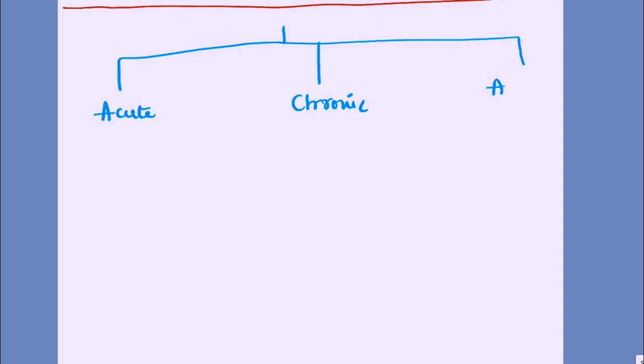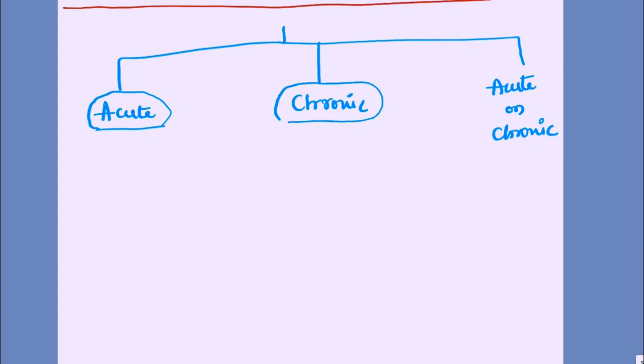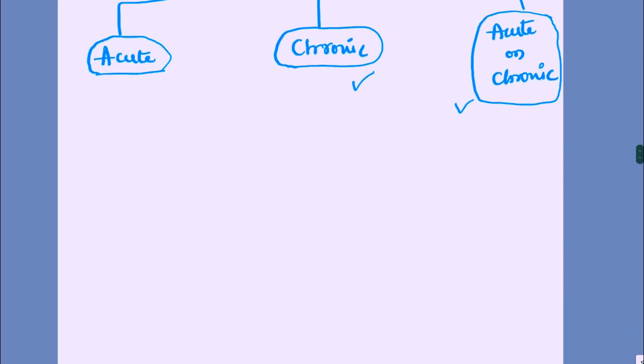So the scenario for the history station could be either an acute history, or a chronic history, or an acute on chronic history. So it can be either one of these. If it is an acute history, you need to focus more on history of present illness, and if it is a chronic history, you need to focus more on the past history. And if it is acute and chronic, focus more on the history of present illness and on the past history. The chronic and acute on chronic histories will definitely need a detailed history, so time management is very important for these histories. Okay, and let's see the topics for the GIT system first.